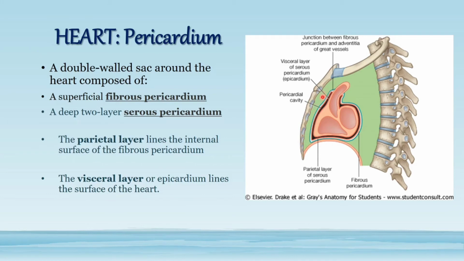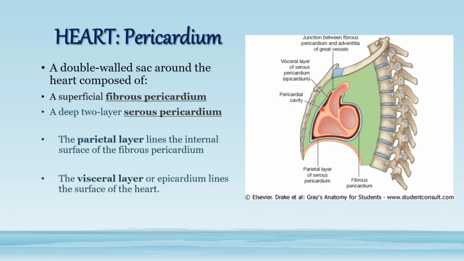The pericardium consists of first two layers. The fibrous pericardium is shown in the green color, covering the heart, and in the orange color there is the serous pericardium. In the orange color you can see a double layer, two layers of orange with the black color.